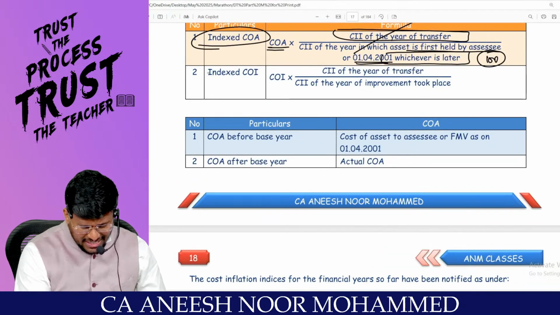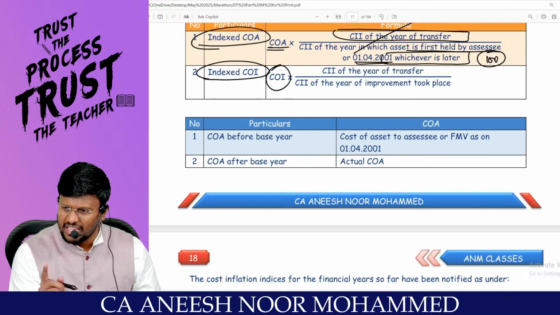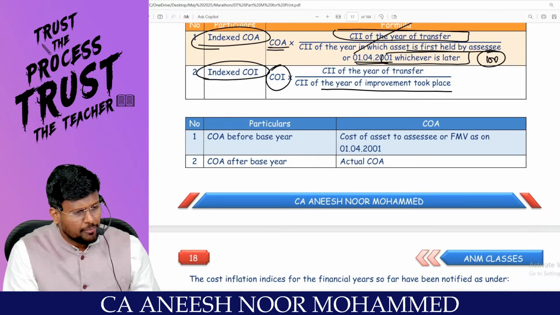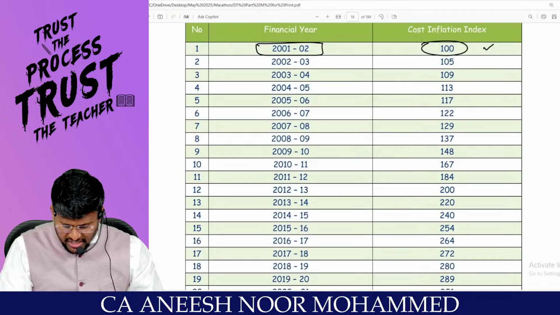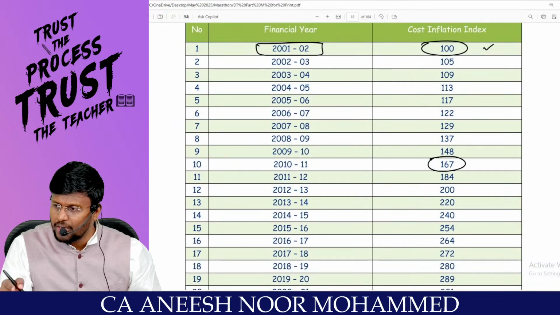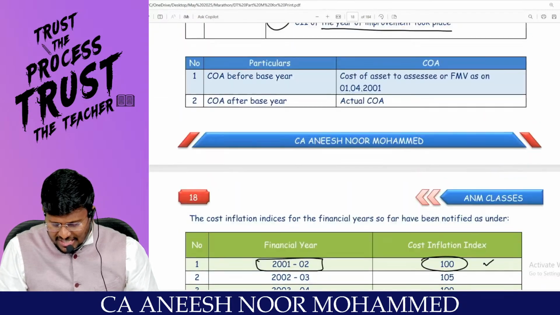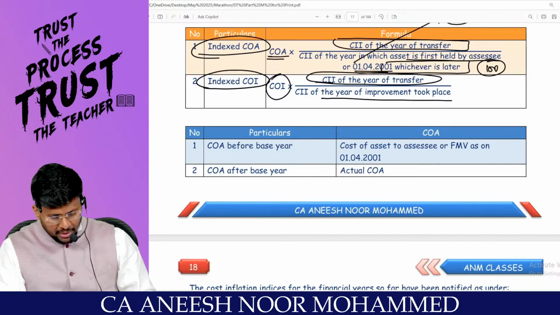With regard to indexed cost of improvement, you have to check how much money you spent. That is the cost of improvement divided by the CII of the year in which the improvement took place. In what year did you incur the improvement? For example, if in 10-11 you incurred the improvement, divide by 160 and multiply by the CII of the year of transfer, 363. Comfortable?